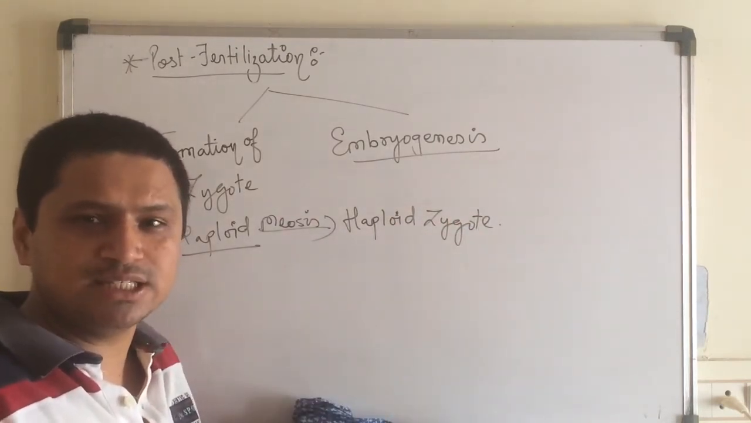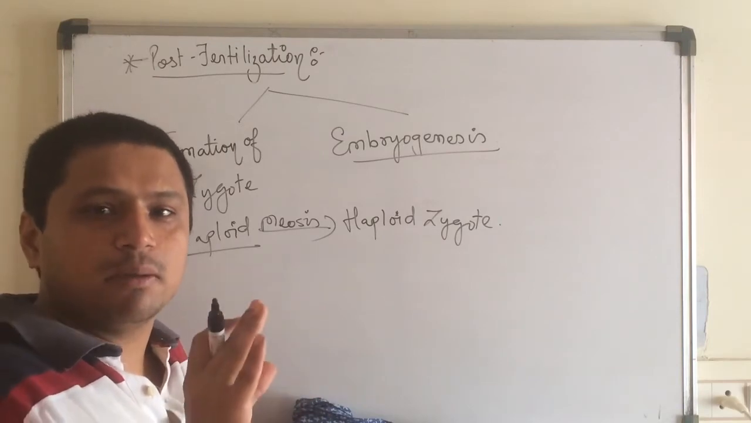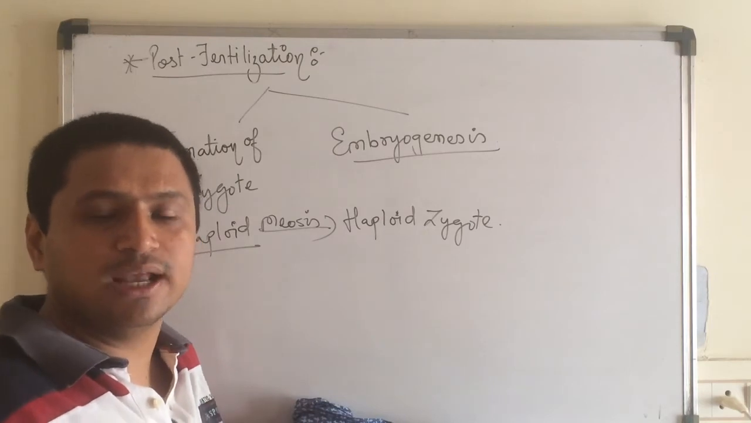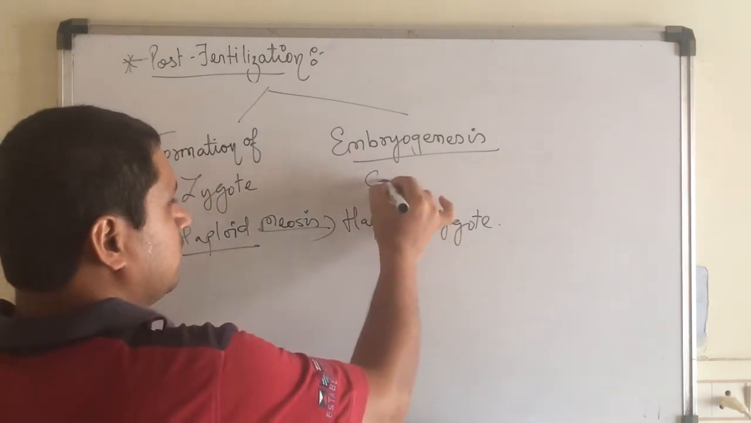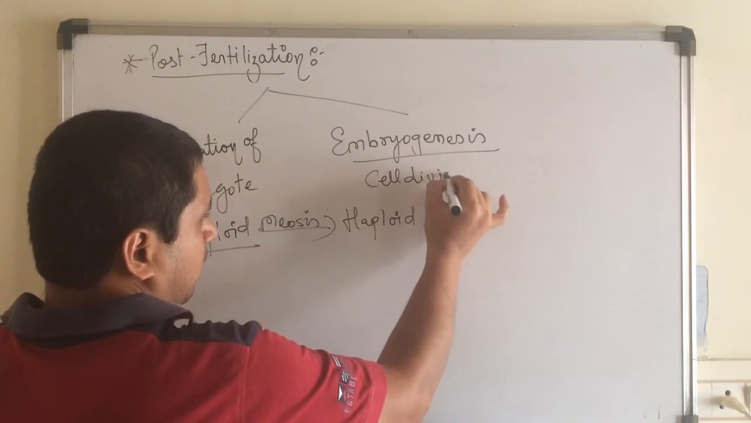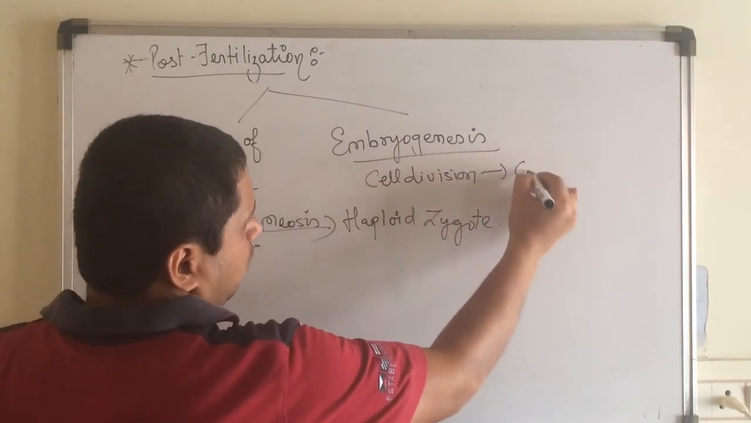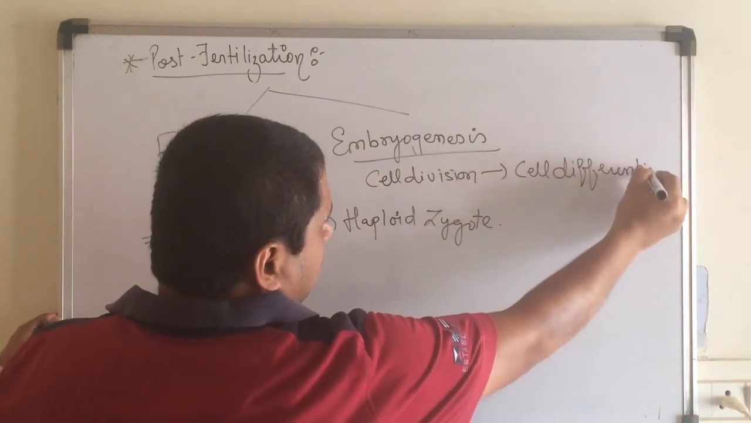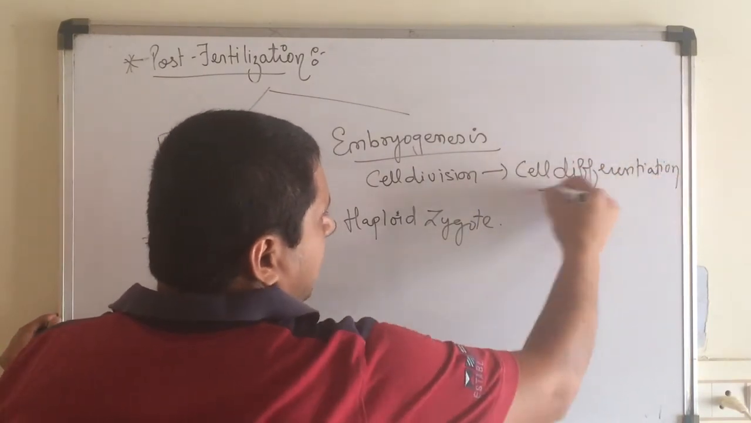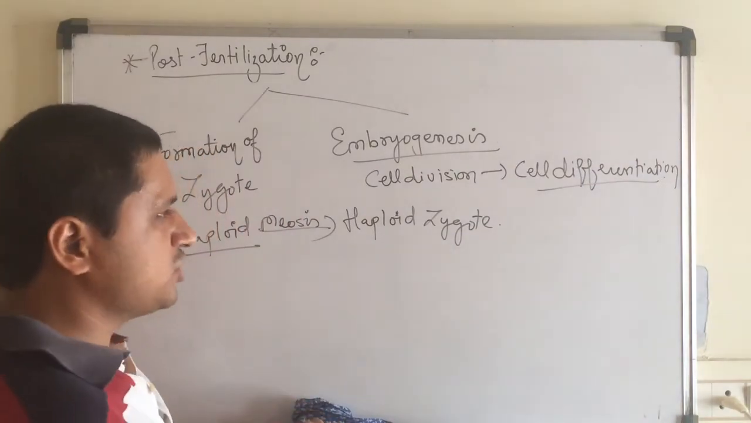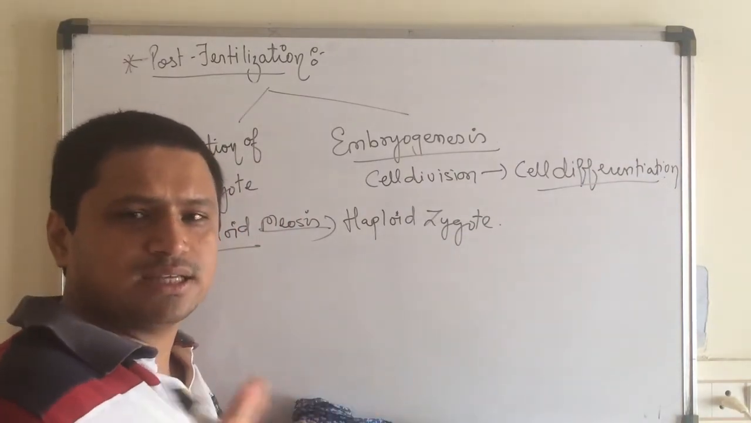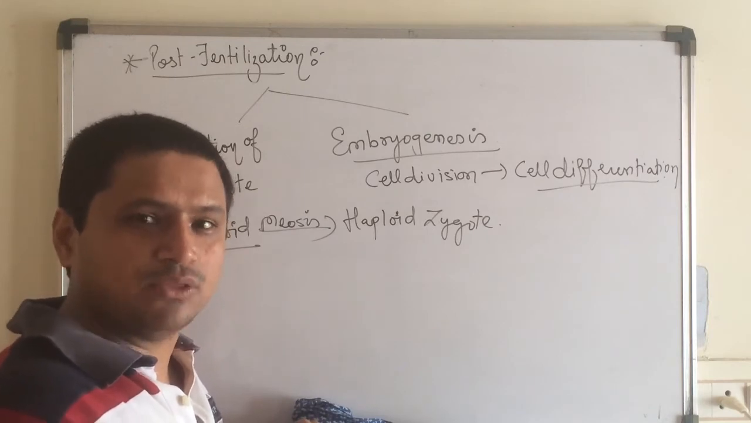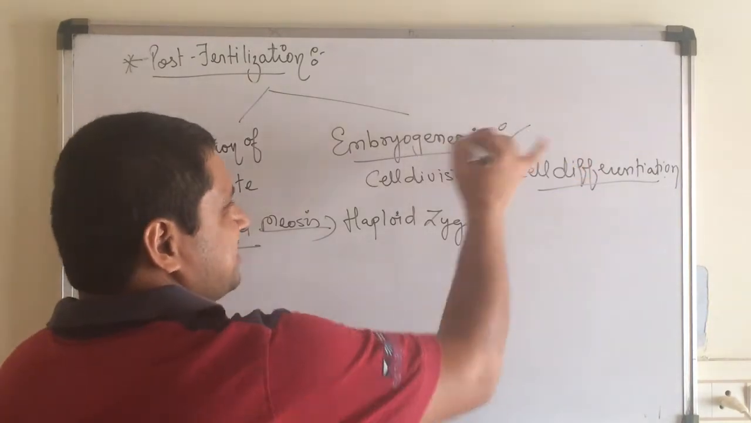Now, embryogenesis means the process by which the mass of cells undergo differentiation. That is, after cell division, they undergo cell differentiation. Now, cell differentiation means the cluster of cells will organize into different types of specialized tissues. Now, that is the process of embryogenesis, children.